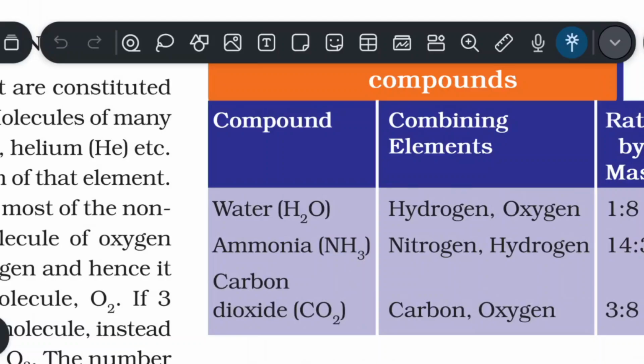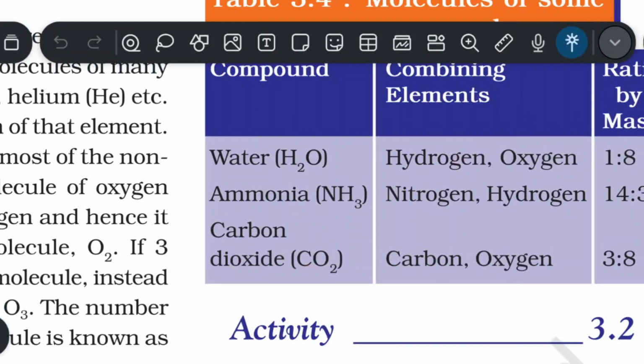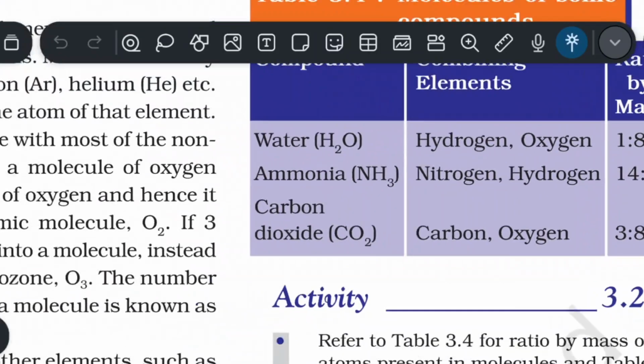Like the compound water, H2O. The combining elements are hydrogen and oxygen, and the ratio is 1:8. For ammonia, the combining elements are nitrogen and hydrogen, and the ratio is 14:3. For carbon dioxide, the elements are carbon and oxygen. They are combined in a ratio of 3:8.